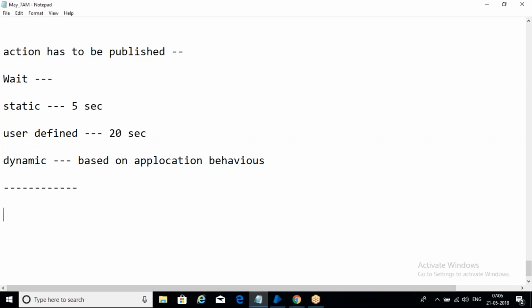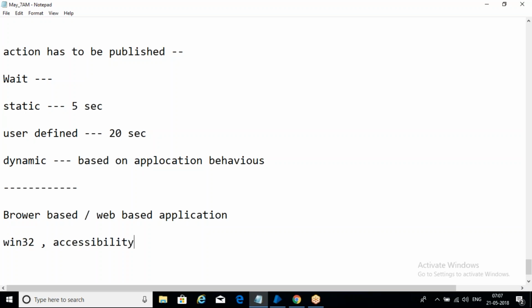We'll see how to work with browser based application. Browser based or web based. We call it a browser based application or web based application. So generally, any Windows application or desktop application, we will have three modes, right? Those are Win32, accessibility, and region.